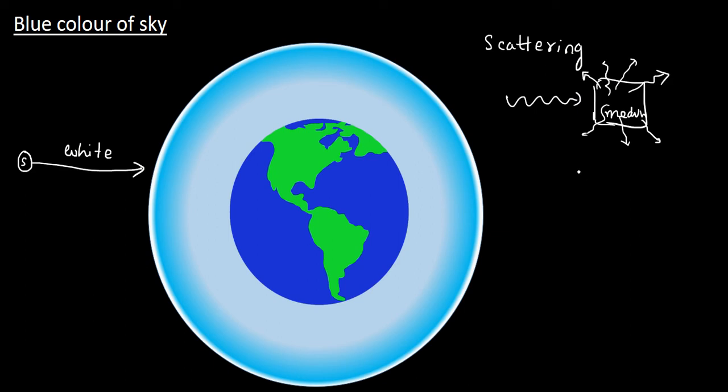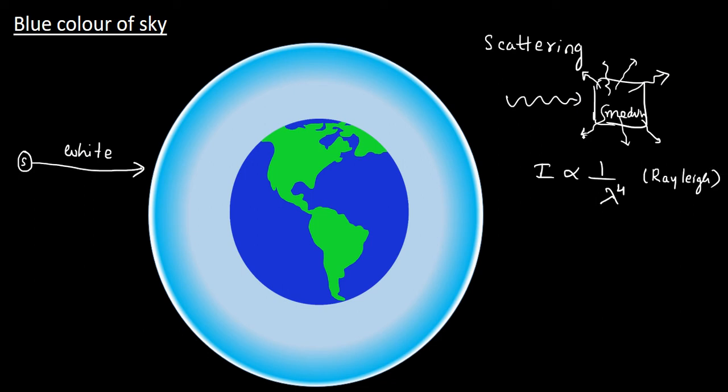What happens here? The intensity of the scattered light means the extent of scattering. The extent of scattering is inversely proportional to the fourth power of wavelength. This is given by Rayleigh. Therefore, this kind of scattering is called Rayleigh scattering.